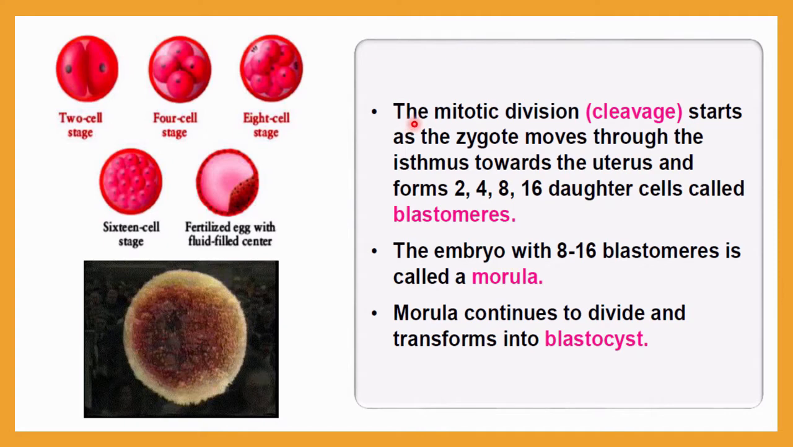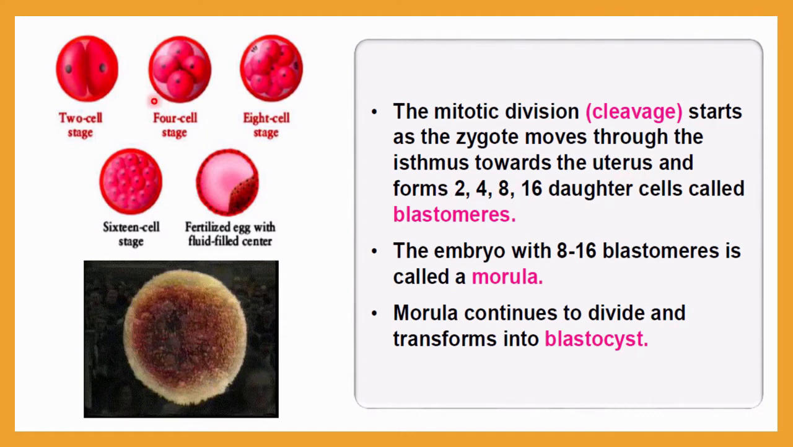Okay, so mitotic division in the form of cleavage, a special kind of division, will occur here. We will learn in detail. Mitotic division will start as the zygote moves through the isthmus towards the uterus. It will start moving from the isthmic region to the uterus, and it will start forming